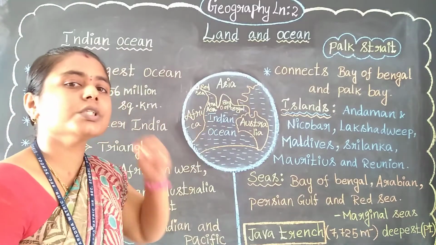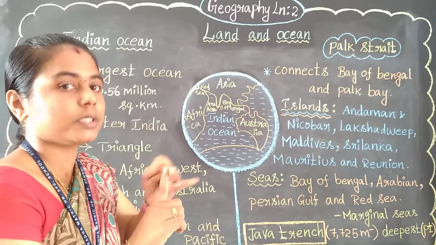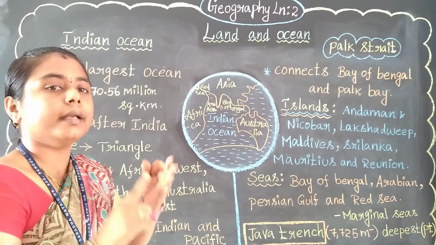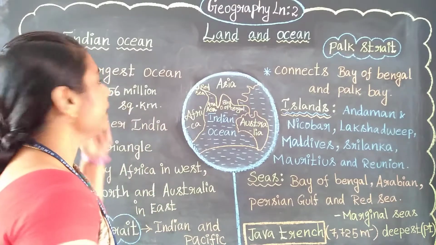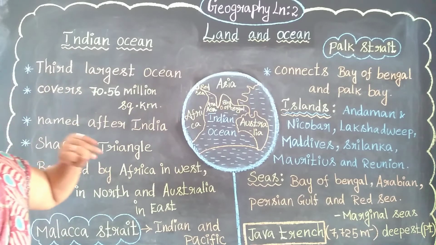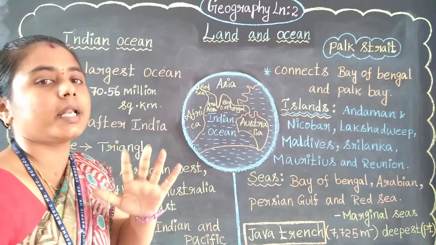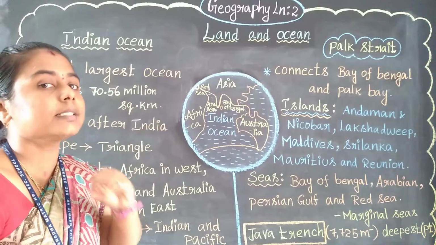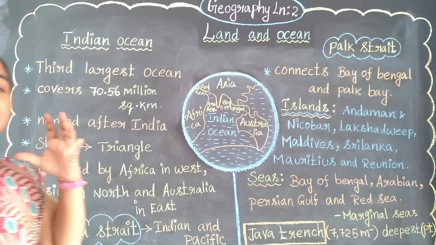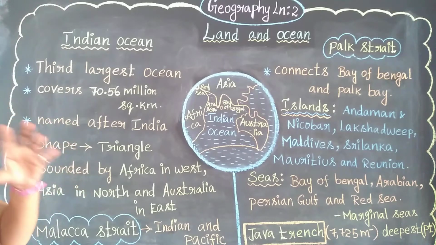What are the five oceans we have? The Pacific Ocean is the largest one, the Atlantic is the second largest, and the third one is the Indian Ocean. The Southern Ocean is fourth, and the smallest ocean among the five is the Arctic Ocean, the fifth largest.